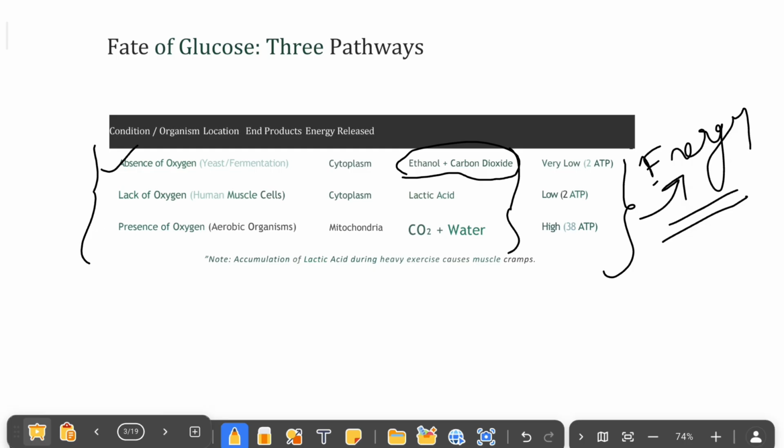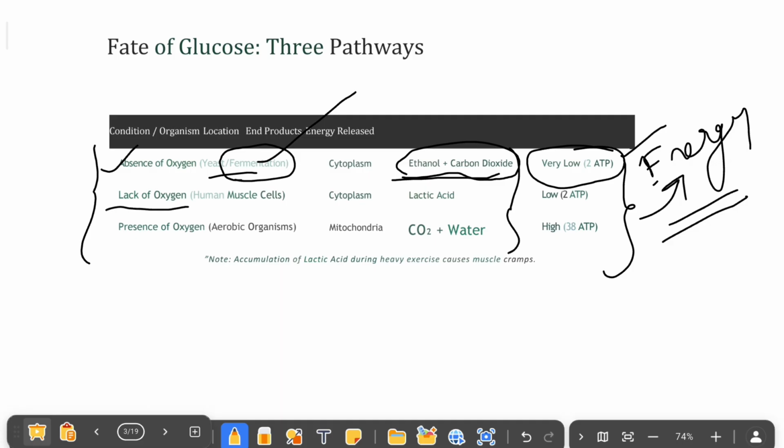The first condition happens inside yeast. This process of converting sugar into ethanol, carbon dioxide and energy, we call fermentation, which is generally used for food production. After fermentation, glucose is converted into ethanol and carbon dioxide. Here we get a very small amount of energy: from one molecule of glucose, we get two molecules of ATP.